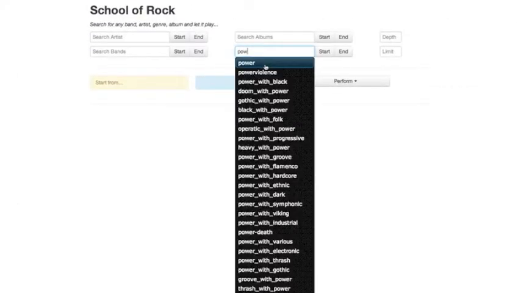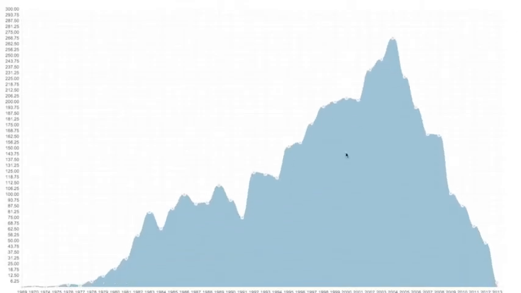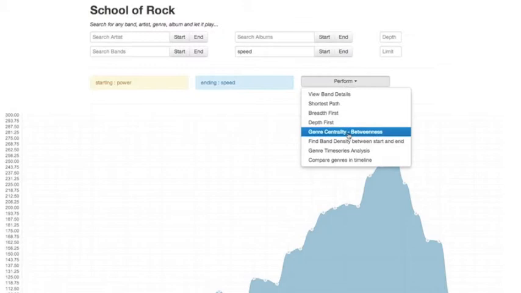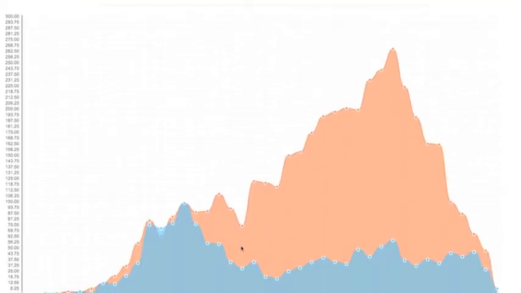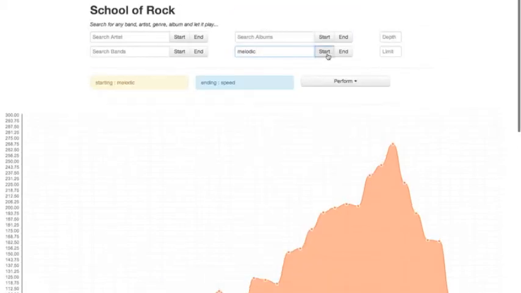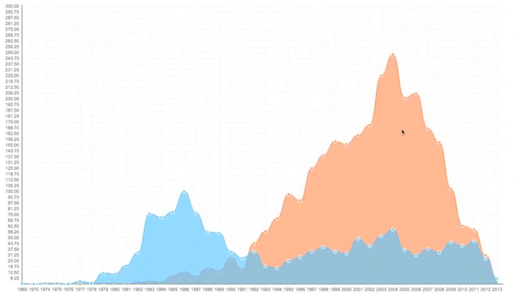Now let us see the time series analysis for a genre. What we see here are the number of bands formed under the power metal genre over a period of 40 years. Next we will overlay the graph for speed metal. This shows us a steep increase in the bands formed under the power metal genre and a drop in the bands for the speed metal genre, showing how one subgenre gained popularity and one lost popularity with time. The reason for this is that they evolved another subgenre called melodic, which had strong similarity with power metal.